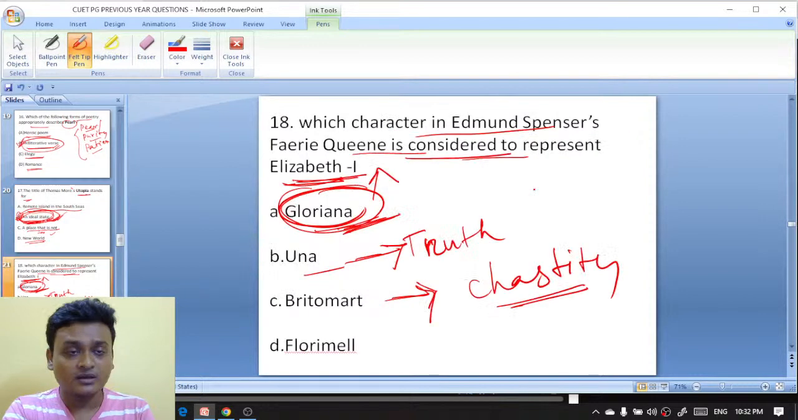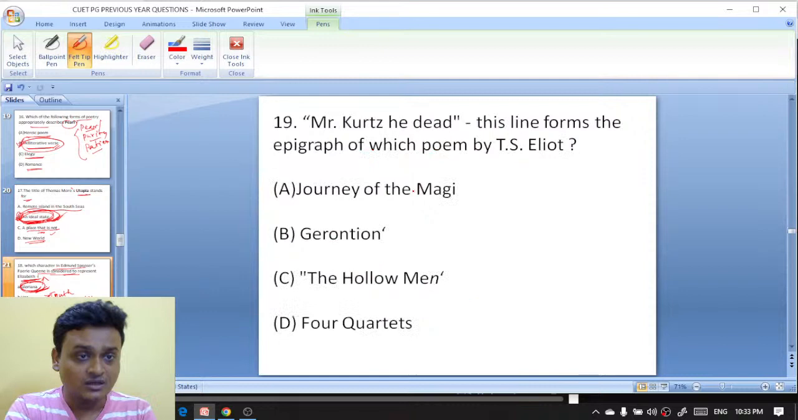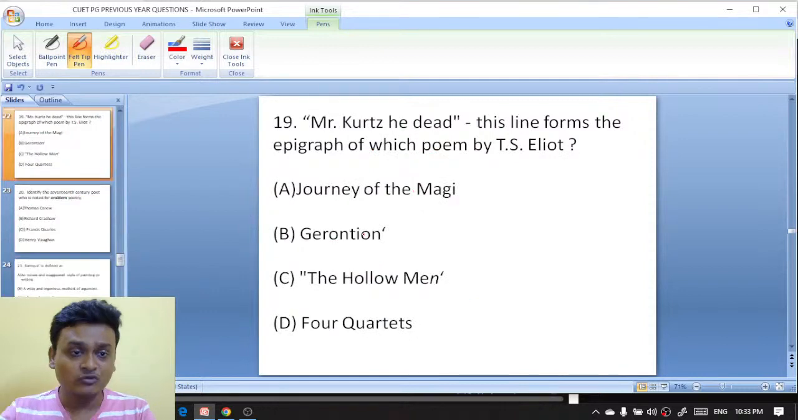ठीक है, ओके. इसका क्वेश्चन नंबर 18 का आंसर क्या है? Which character in Edmund Spenser's Fairy Queen is considered to represent Elizabeth the First? It is Gloriana. Gloriana राइट आंसर है. Yes, Ritik Krishna Behra, you are absolutely right. Gloriana is the right answer. A is the right answer. Moving on to question number 19.